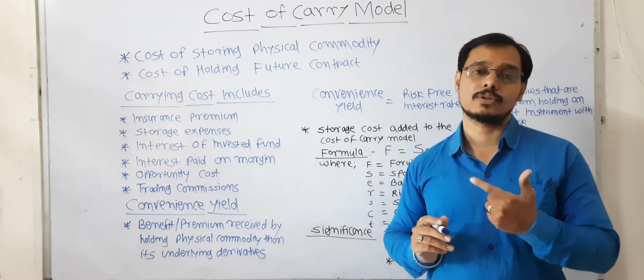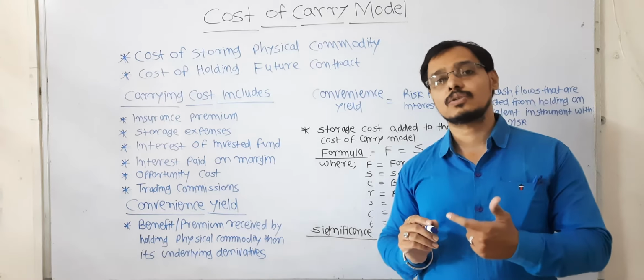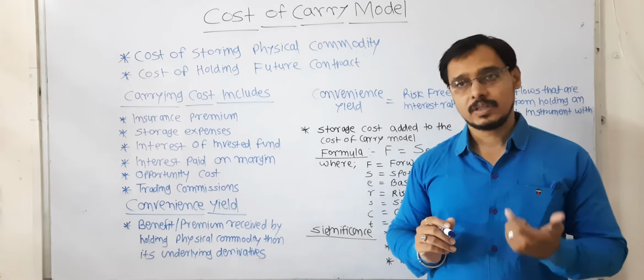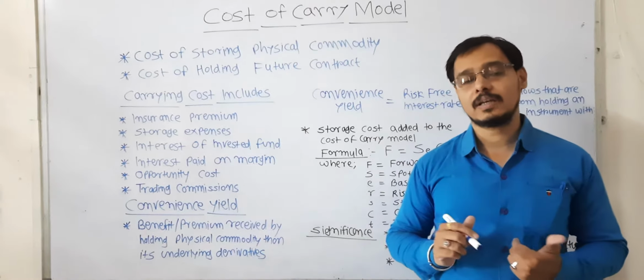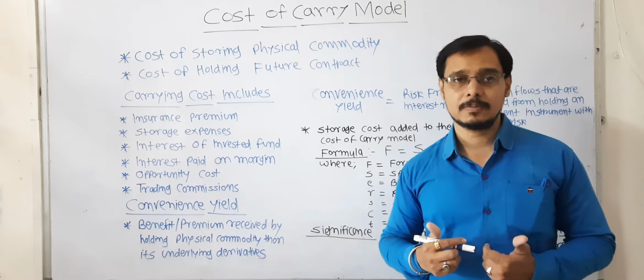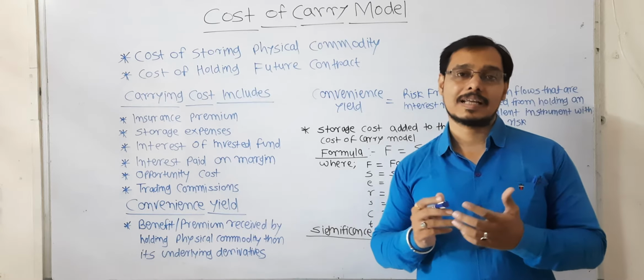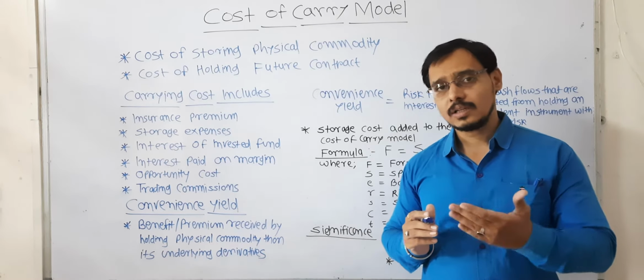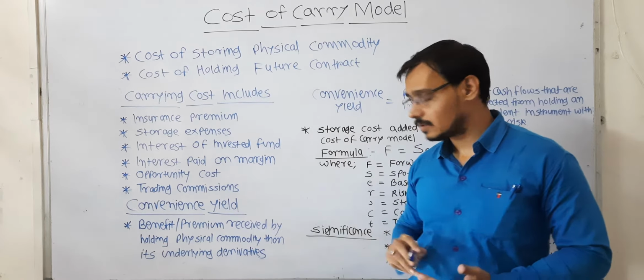They also have to pay some amount of charges to the commodity exchanges. Then they also have to pay taxes to the state government as well as the central government. Then they also have to pay the transaction charges. All these charges are considered in the carrying cost.